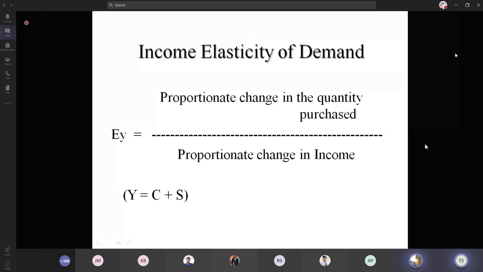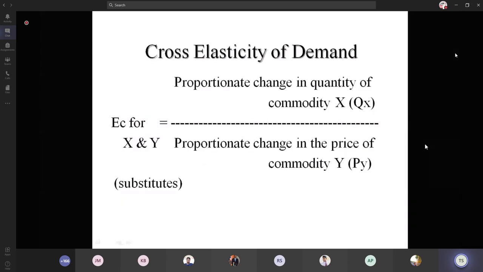Yes, ma'am. Okay. So the third one is cross elasticity of demand. E_C for X and Y, that is, cross elasticity for commodities X and Y. Here we are considering two commodities, which may be substitutes, and also complementary products. It is the proportionate change in the quantity of commodity X divided by the proportionate change in the price of commodity Y. That is, how the price of one commodity changes the quantity demanded of the other commodity.